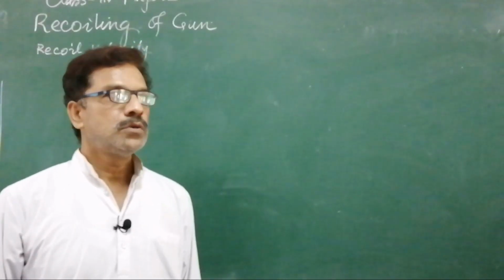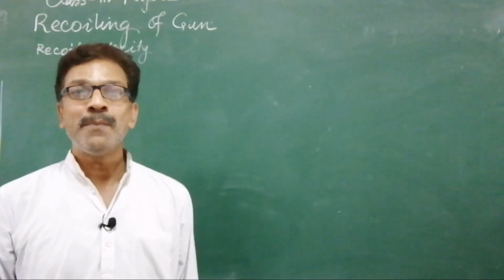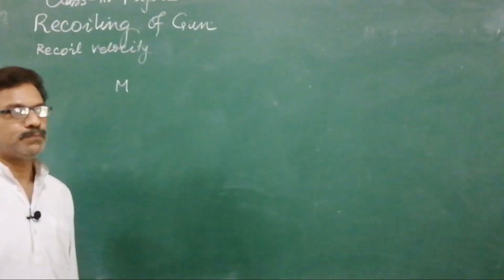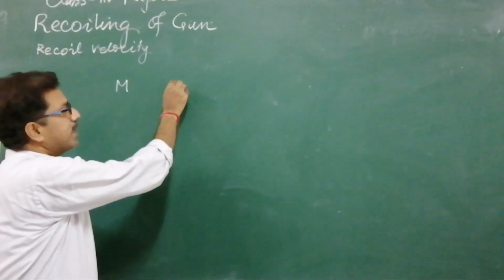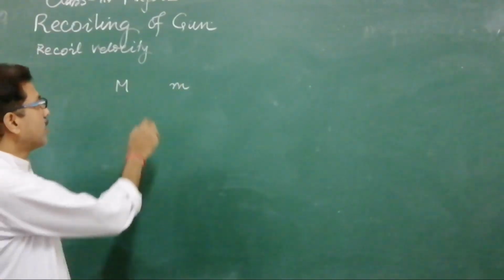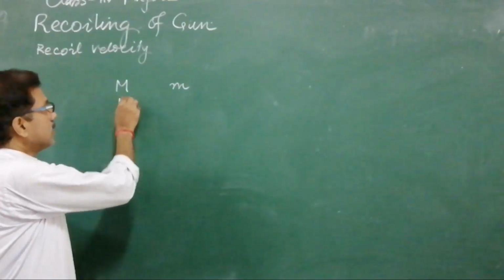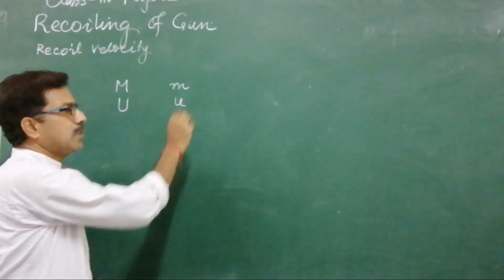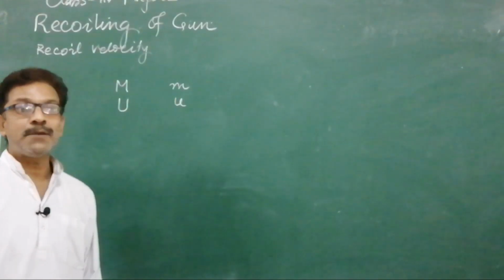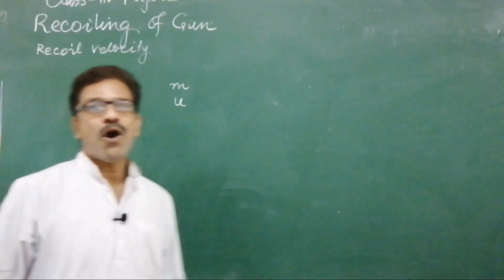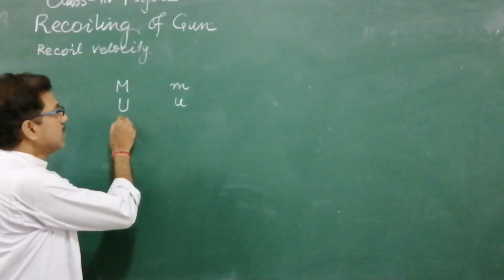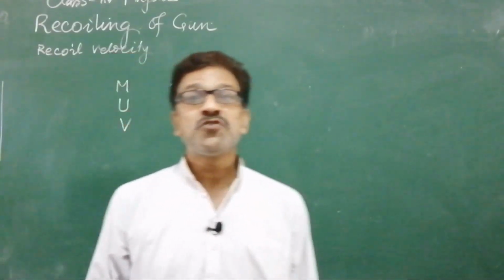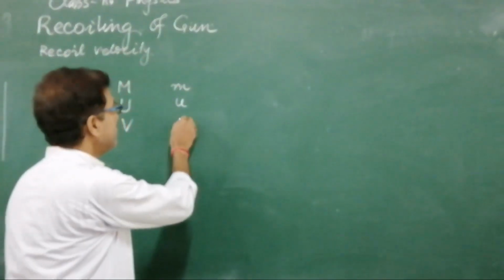Now I am going to explain the recoiling of gun mathematically. Suppose the mass of the gun is capital M and that of the bullet is small m. The initial velocity of the gun is capital U and the initial velocity of the bullet is small u. The final velocity, that means the recoil velocity of the gun, is capital V, and the velocity with which the bullet is fired is small v.